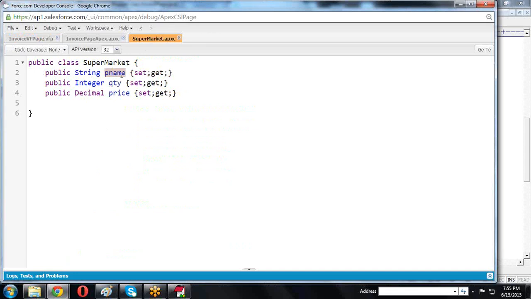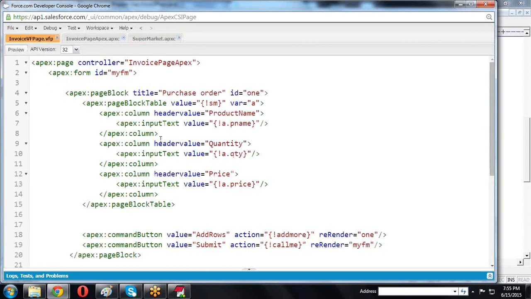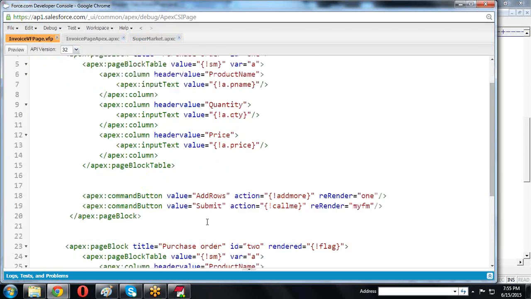What is it? A dot name means the A dot product name we are using here. Now one more column, in the second column quantity, A dot quantity. Third one, price, A dot price we are calling.